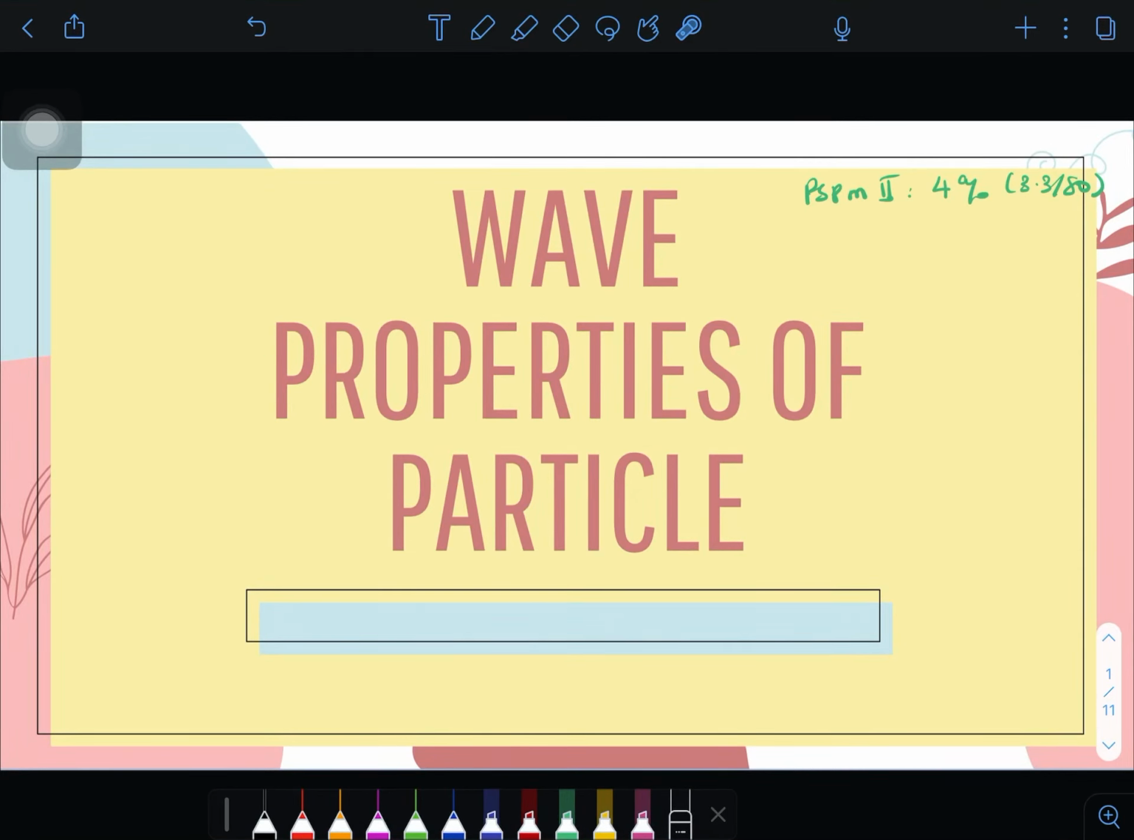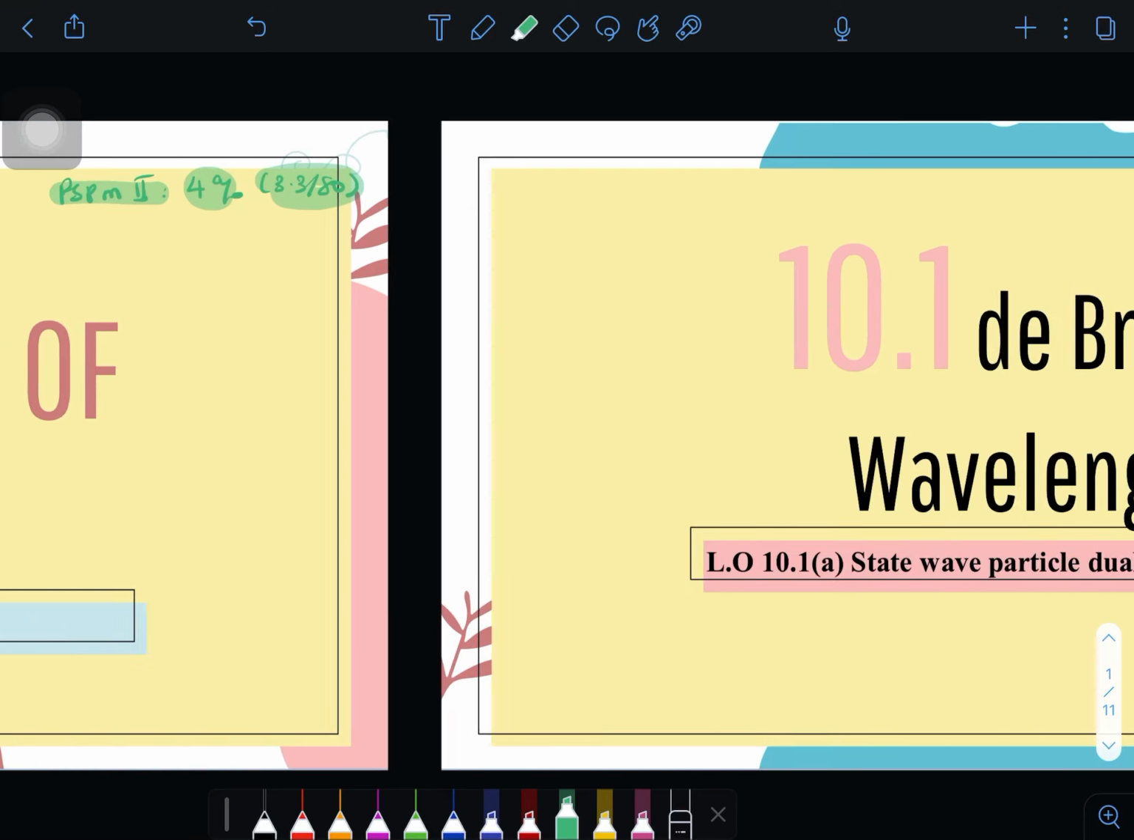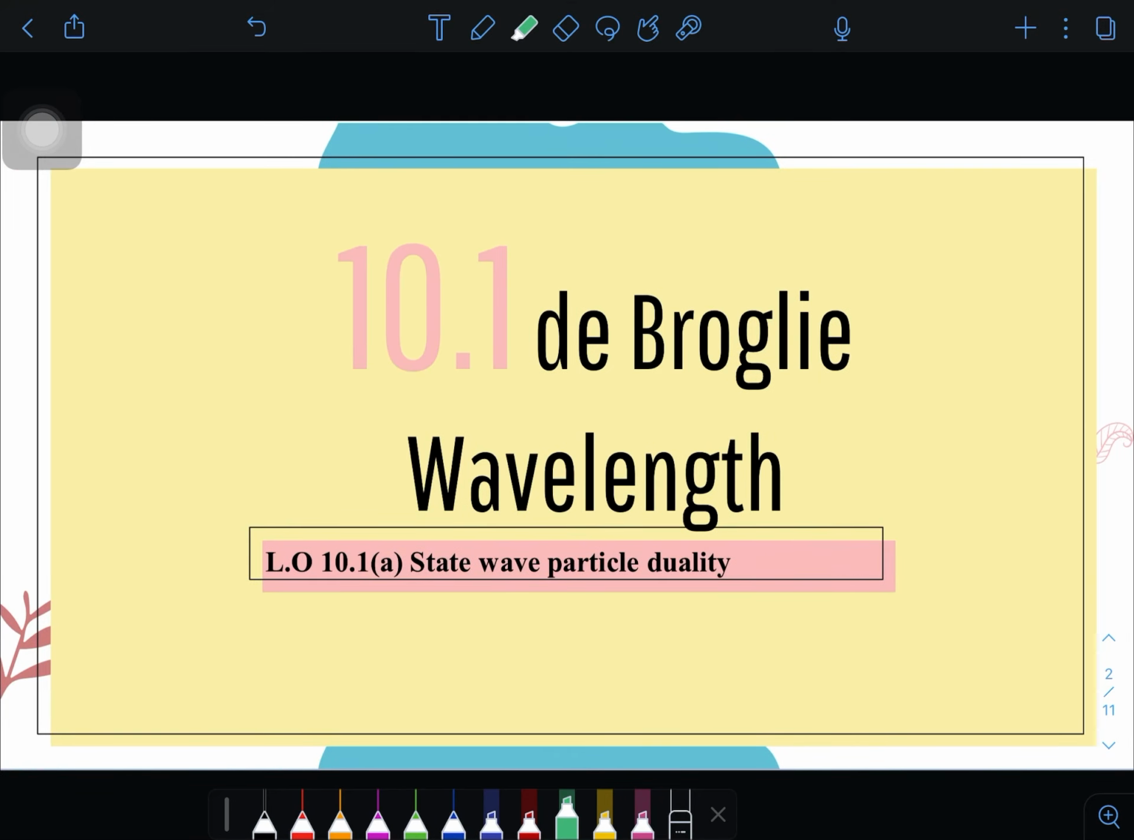So hari ini kita akan masuk chapter 10 which is wave properties of particle. Kalau chapter 10, pembahagian markahnya hanyalah 4% dan 3.3/80 markah di dalam PSPM2. Okay, so untuk pagi ni kita akan pergi kepada the first subtopic in chapter 10 which is the de Broglie wavelength. Kalau ejaan dia macam ni, de Broglie, but we pronounce as de Broglie. So it is de Broglie wavelength.